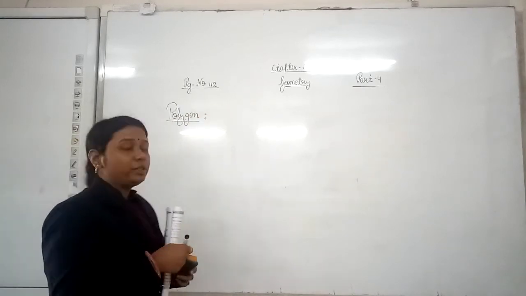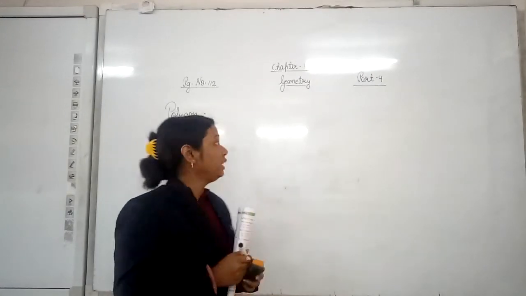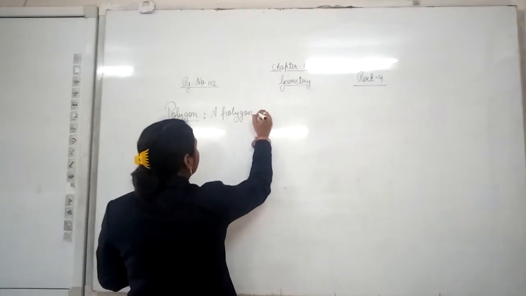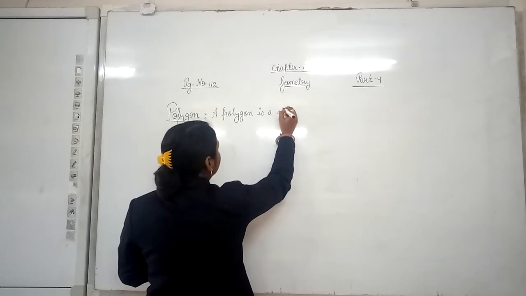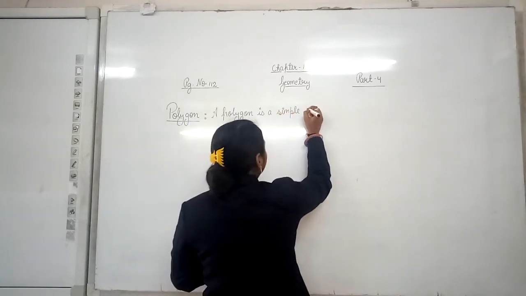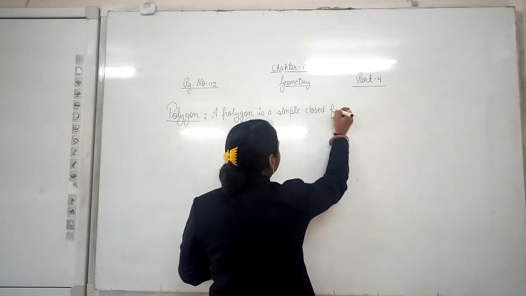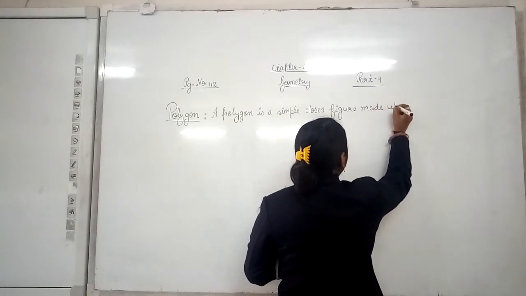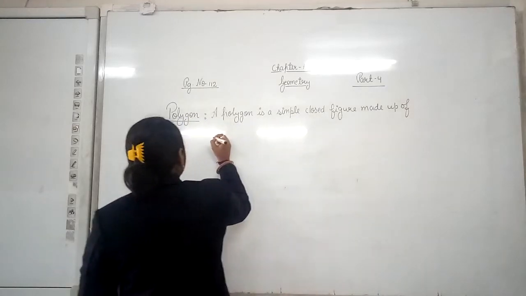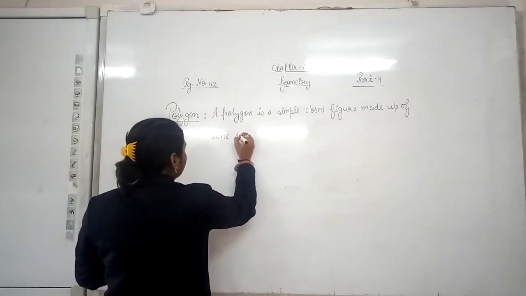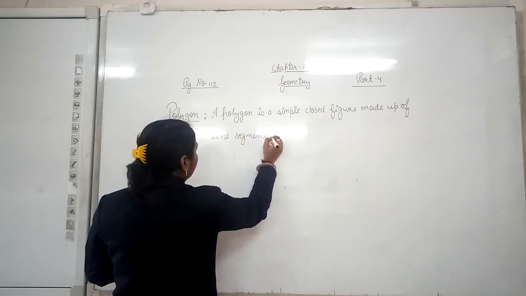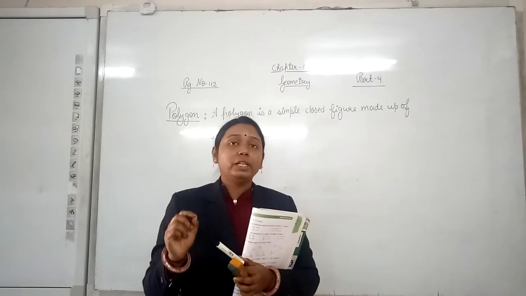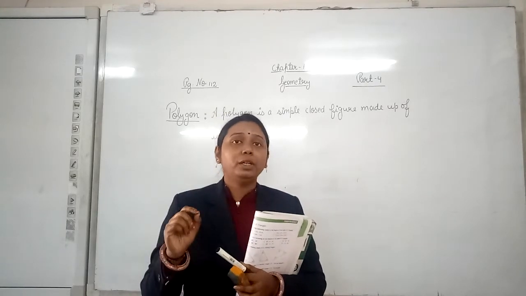A polygon is a simple closed figure made up of line segments. Now what does this mean? Any plane figure that is simple, closed, and made up of only line segments will be known as a polygon.